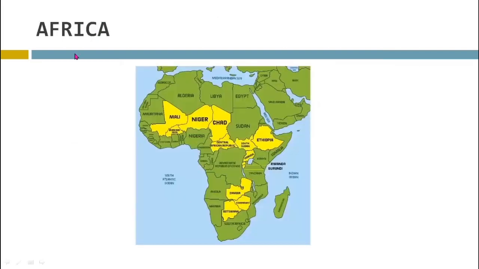We'll see which countries are landlocked, particularly in the Africa continent. So in Africa, we have Mali, Niger, Chad, Ethiopia, South Sudan, Central African Republic, Zambia, Zimbabwe, and Botswana. If you look at the yellow shade, these are the landlocked countries, meaning they are surrounded by other countries, by the continental territory, by land area. So there's no connection to water here. You can see the Indian Ocean and South Atlantic Ocean are far away. So in Africa, we have these countries.